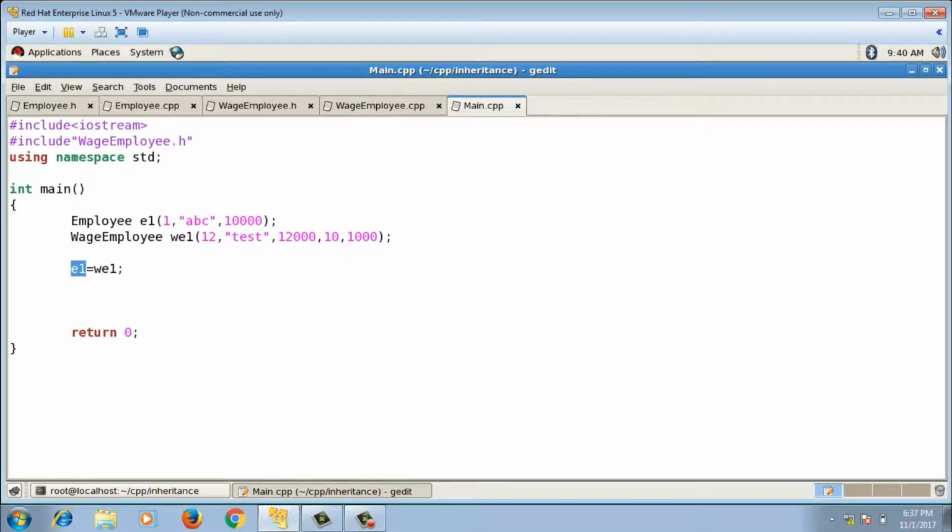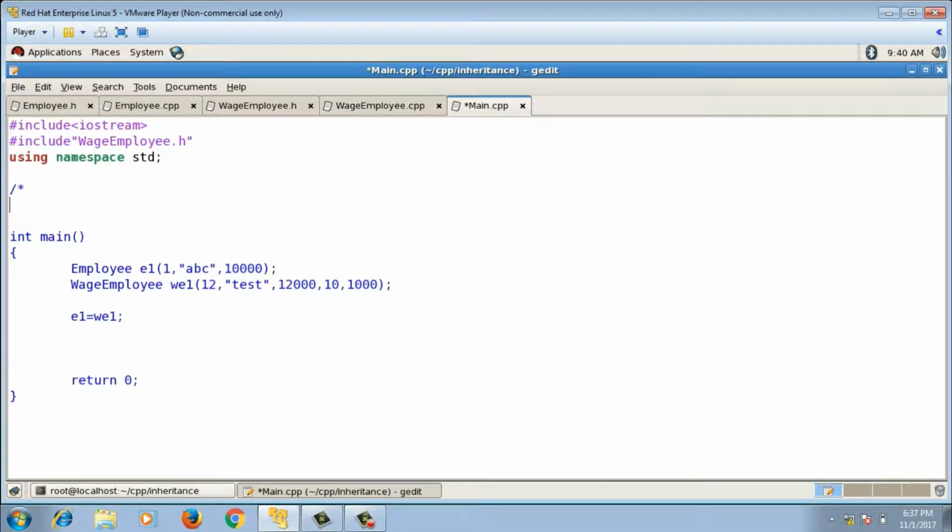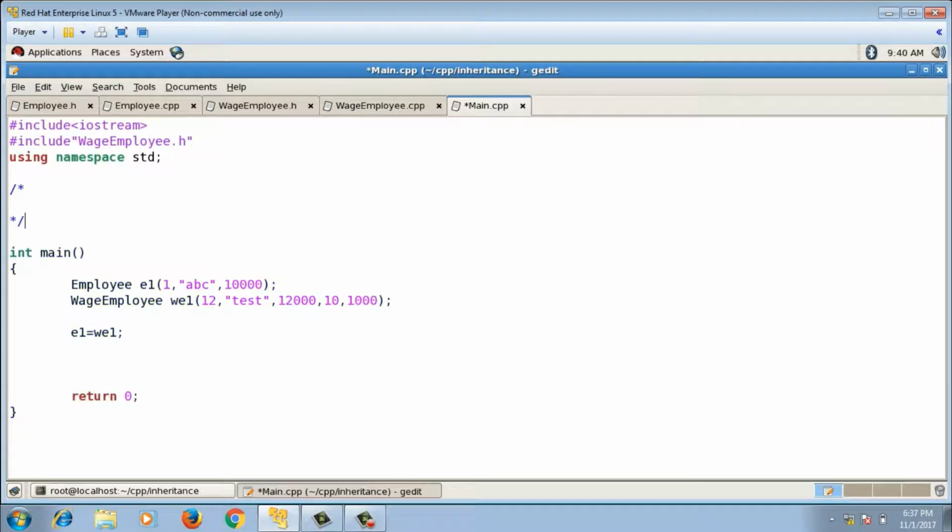So when I say E1 equals to WE1, the extra attributes, size of employee is 28, size of wage employee is 36 bytes. So I am assigning 36 bytes to 28 bytes. So when I assign wage employee object to employee object, the extra attributes which are inside the wage employee object are removed from the object, and that thing is called as object slicing.